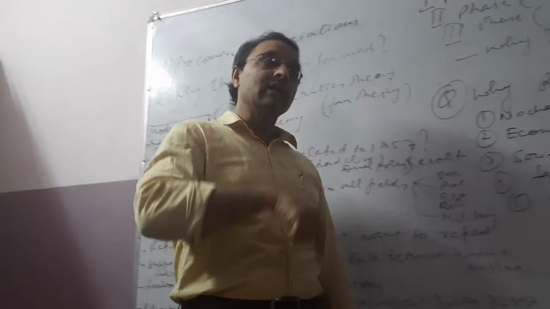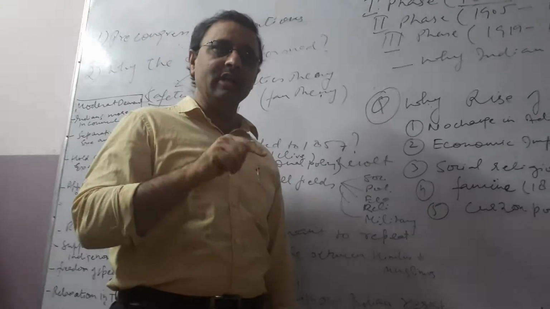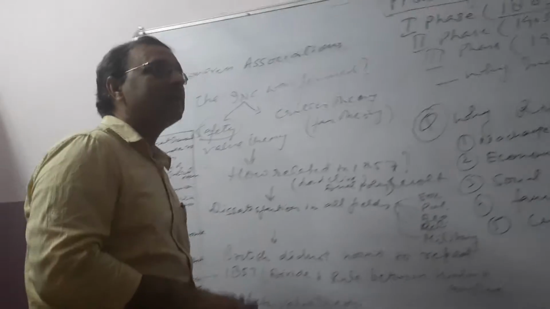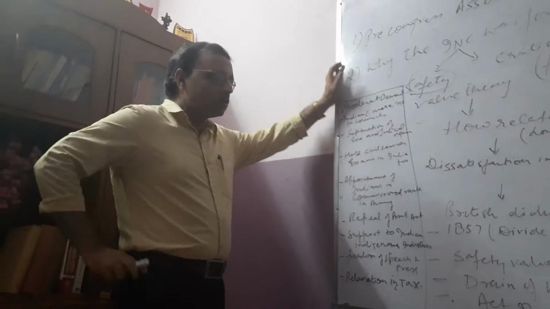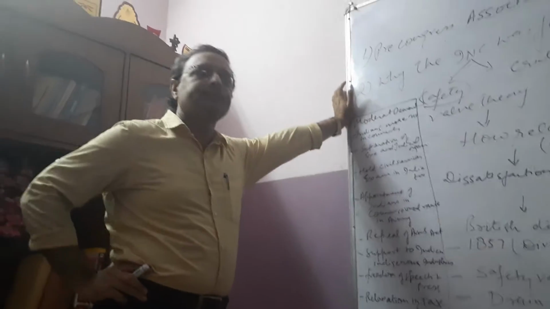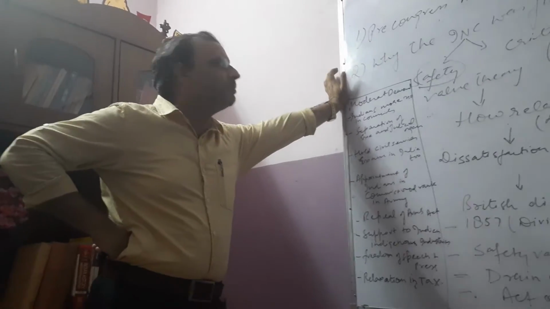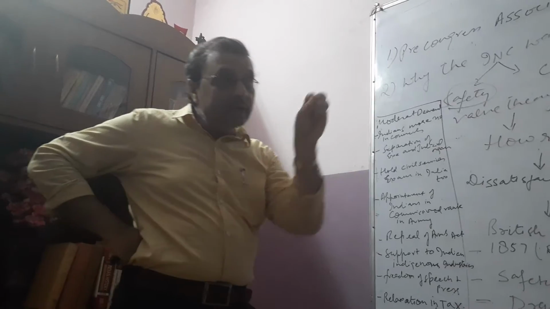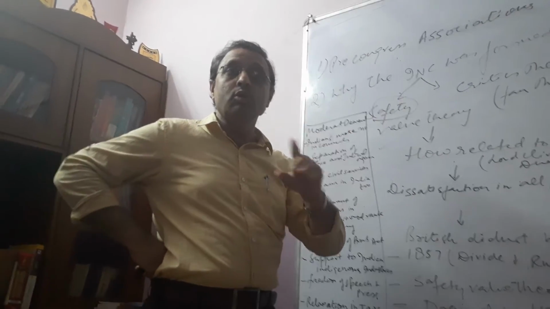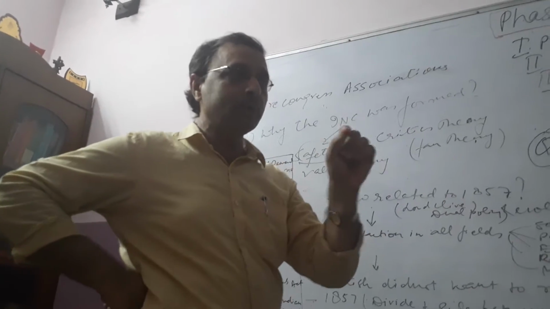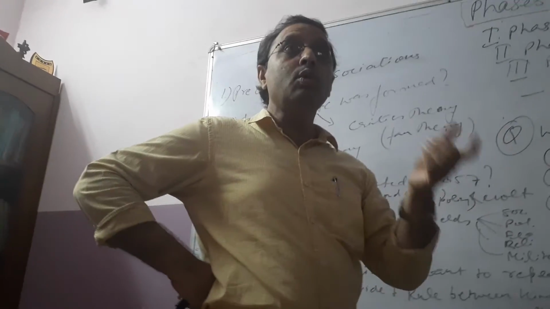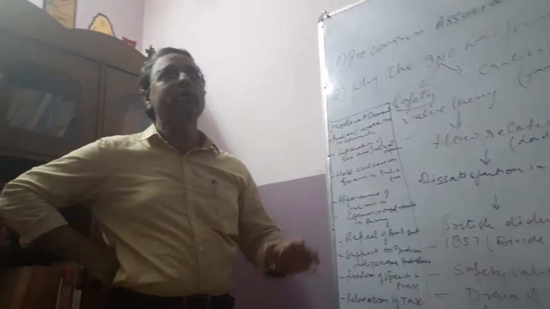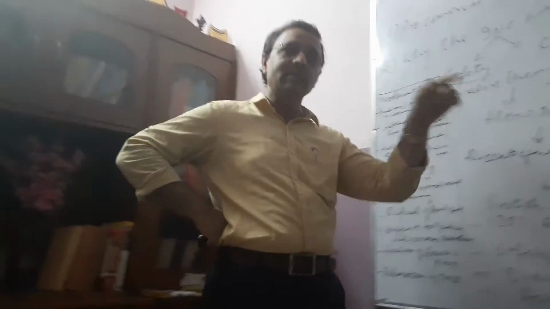And the British people required the support of the Indian people in order to rule the Indians, in order to rule the masses. So what they did in the Act of 1861 also, they started giving entry to the Indian people in the legislative councils, so that the rest of the people would see that now Indians are in the legislative council, so they would do no harm to the Indians. But to which Indians did the British give the entry? Those Indians who had helped the British in suppressing the revolt of 1857. In order to give them a reward, they started giving them entry in the legislative councils.